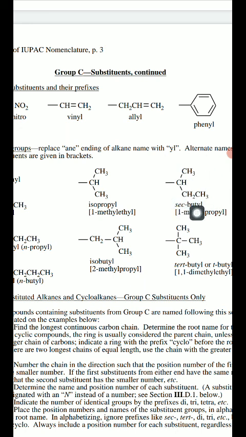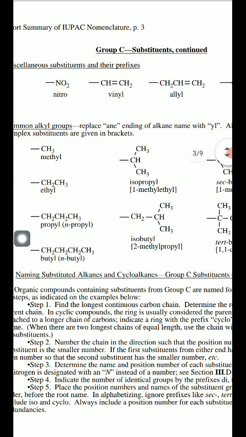For the naming of this type of side chain, we have to use the word secondary butyl. What does secondary stand for? Whenever a substituent containing two side chains is attached in the organic compound, we have to add the word secondary butyl. Now one more example, that is the ethyl group, the simple one. This is the propyl, the 3 carbon component, and this is the butyl, the 4 carbon component.